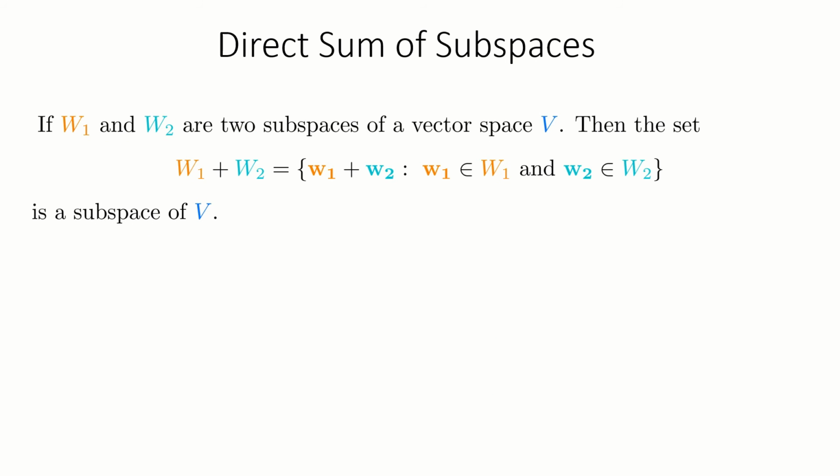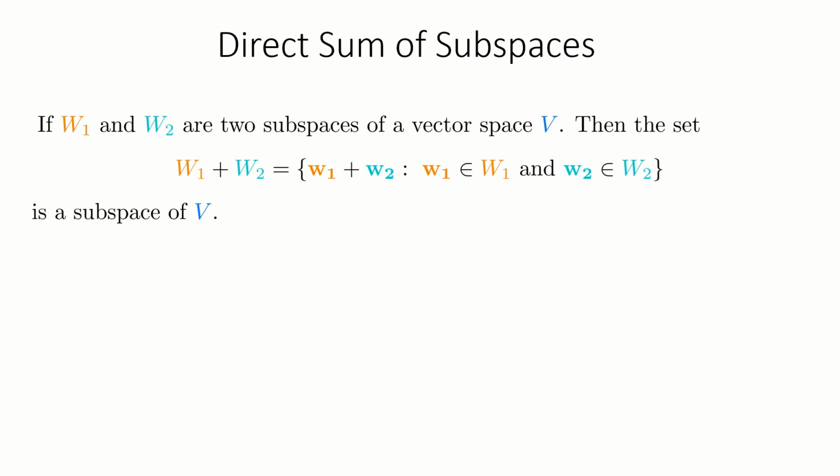In this example, we will see an important definition of a vector space called the direct sum of two subspaces. If W1 and W2 are two subspaces of a vector space V, then the set W1 plus W2 is defined as the addition of two vectors, where the first vector belongs to the subspace W1 and the second vector belongs to the subspace W2. It is very easy to verify that W1 plus W2 is a subspace of V.